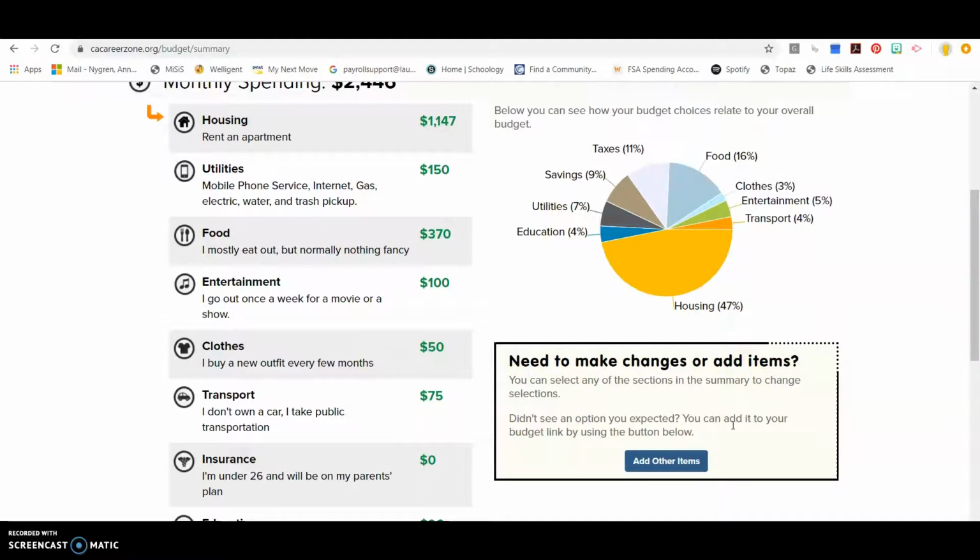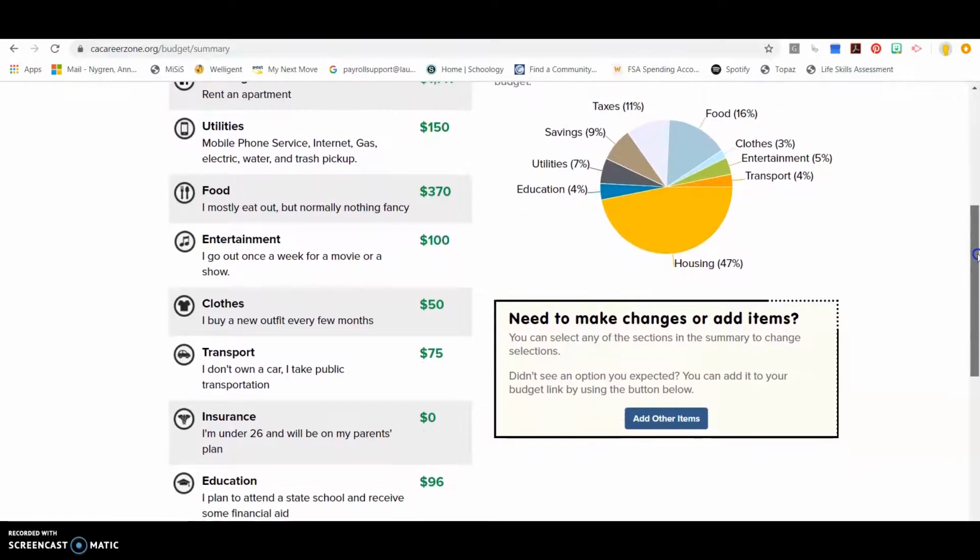So if I'd like to add a category, perhaps I have some credit card debt or I have a loan that I need to add on there, you can add other items if you'd like. Or if you decided that you changed your mind and now you think you want to have a roommate or you plan on buying a house, you can change those categories.